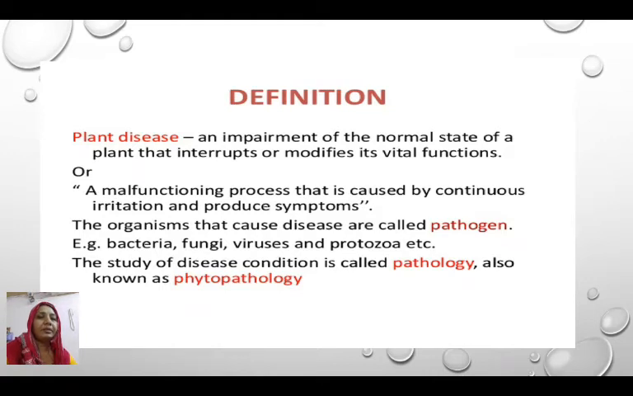What is a plant disease? It is a malfunctioning process caused by continuous irritation that produces symptoms, or it can also be defined as an impairment of the normal state of the plant that interrupts or modifies its vital functions. The organism which causes the disease is called a pathogen. For example, fungi, bacteria, viruses, protozoans all cause diseases in plants. Therefore, they are called pathogens. And the study of plant diseases is called pathology or phytopathology.